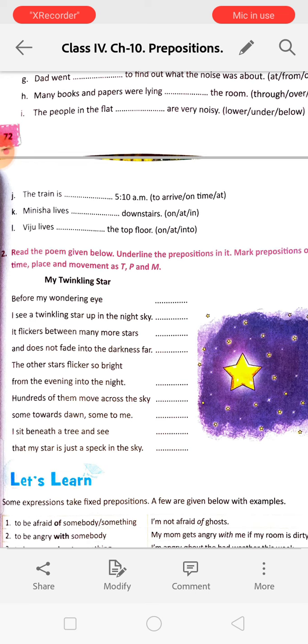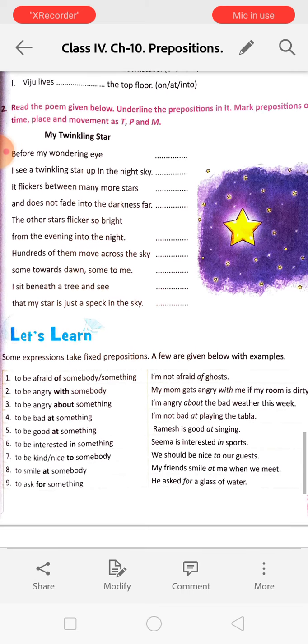Before my wandering eye, it is showing the place. I see a twinkle of stars up in the night sky. In, it is also place. It freckles between many more stars. Between, it is also place. And the rest you will do by yourself.